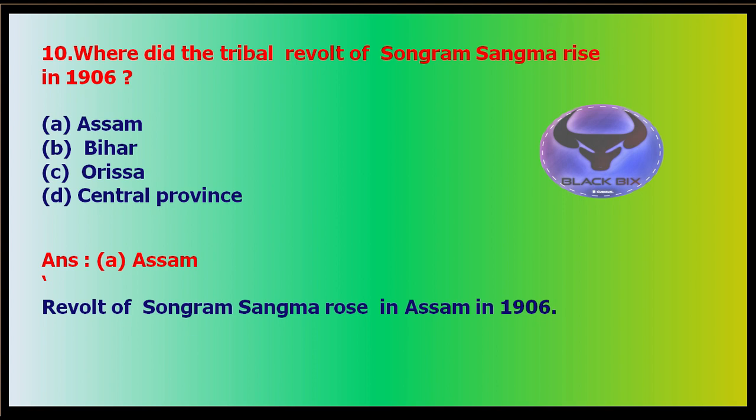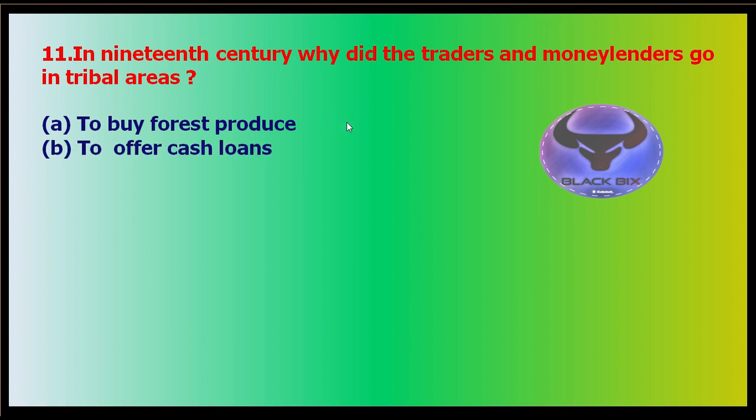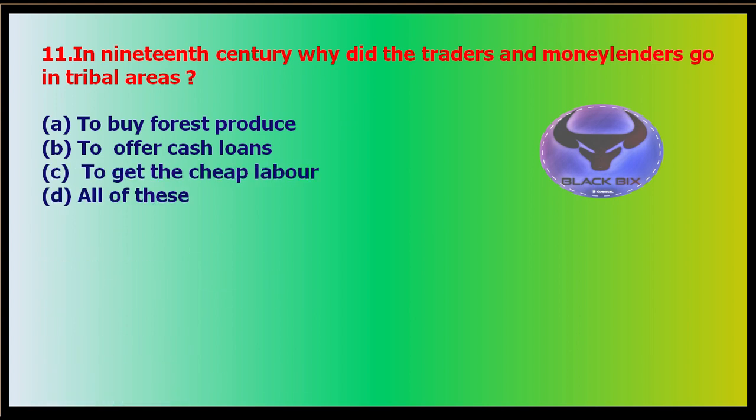So where did it happen? This word looks Assamese, Songram Sangma. So this happened in Assam in 1906. Okay, next question, question number 11. In the 19th century, why did the traders and the moneylenders go into the tribal areas? Your options are: A, to buy the forest produce; B, to offer cash loans to them; C, to get the cheap labor; or D, all of these.